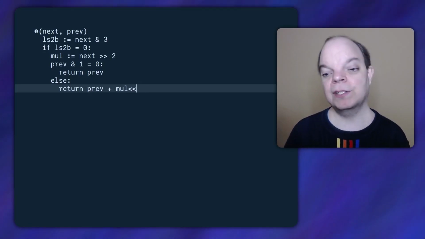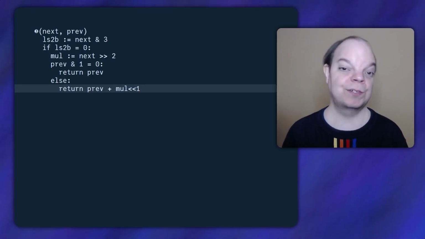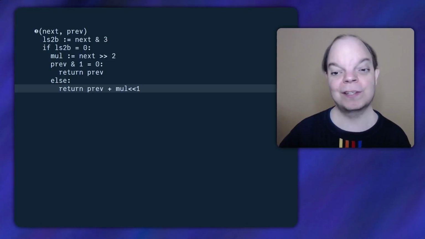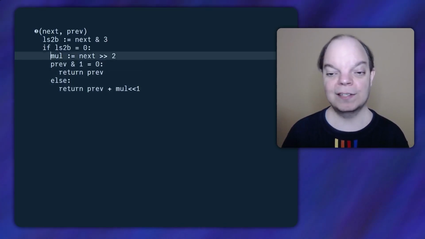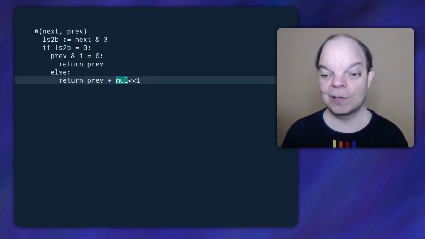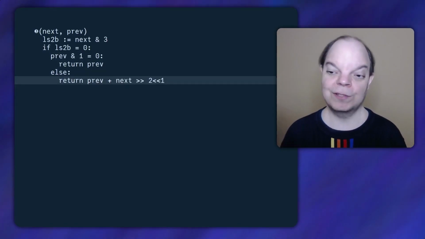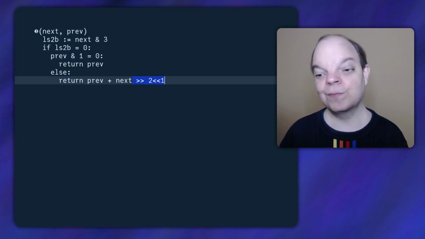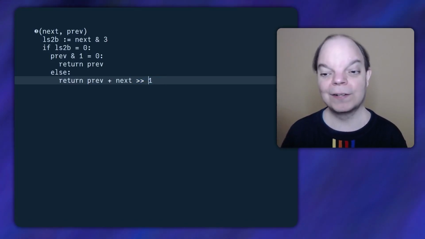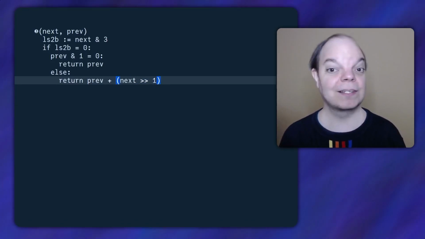But remember that we need to shift that left by 1 in order to preserve the do or don't bit at the bottom, which means that if we now put in the value here that we have for mul, if we just substitute that in here, you'll see that we're doing shift right 2 and then shift left 1, which is the same as shift right 1. Let me put that in parentheses to make it clearer.